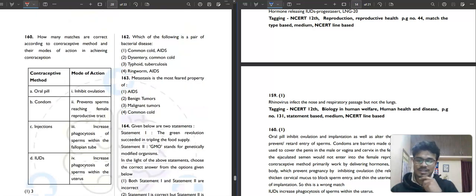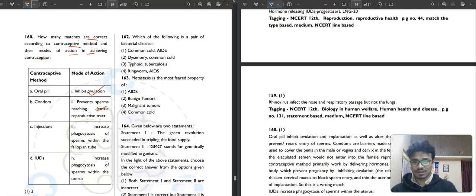In the next question, it is asking how many matches are correct between contraceptive methods and their modes of action in achieving contraception: oral pill, condom, injection, IUDs. Oral pill inhibits ovulation. Yeah, it is correct. Then it is saying condom prevents the sperm from reaching the female reproductive tract. Correct. That's why you put it on, and that is a barrier method, right? Then injection increases phagocytosis of the sperm within the fallopian tube.